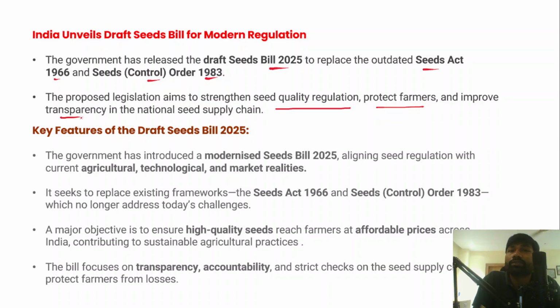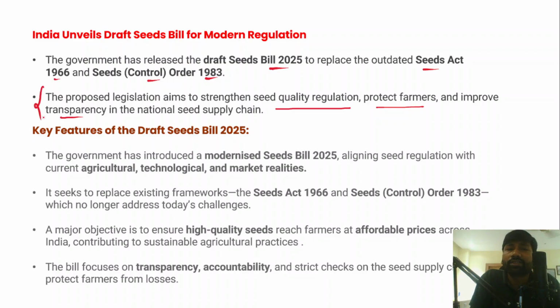So in order to achieve all these objectives, we should have a comprehensive seeds law, so that it could actually prevent companies producing fake seeds or malified seeds. So in this context, the Draft Seeds Bill has been brought in by the government.